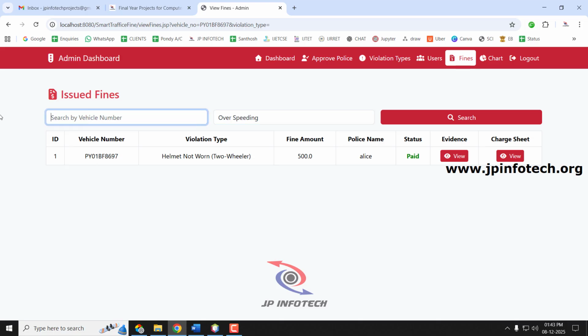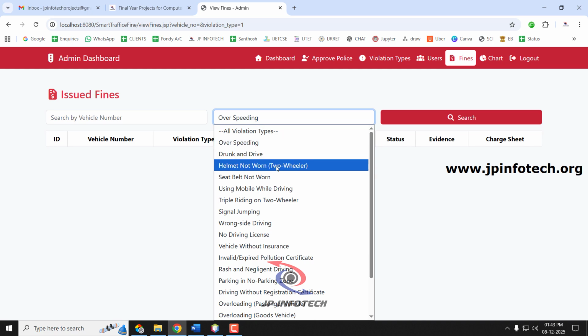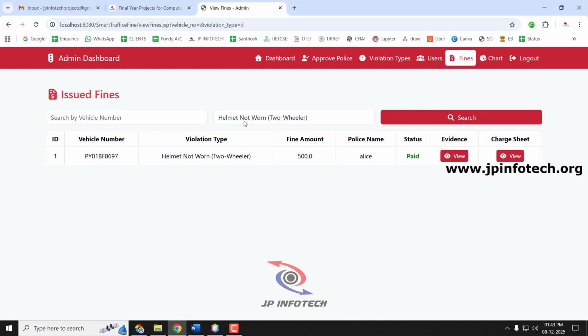For example, if they want to see who all are over speeding, currently there is no over speeding. If they want to see helmet not worn, you can see accordingly the fine issues can be shown by the admin part. Accordingly these options have been provided.